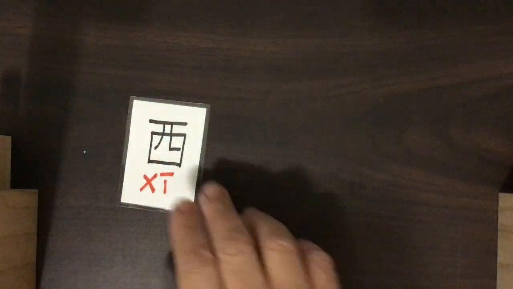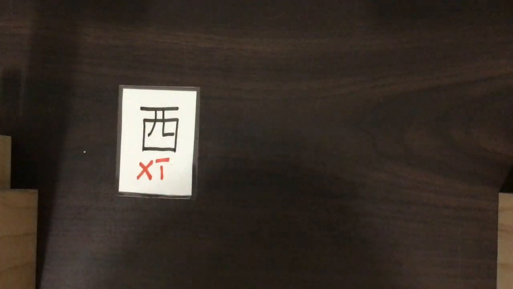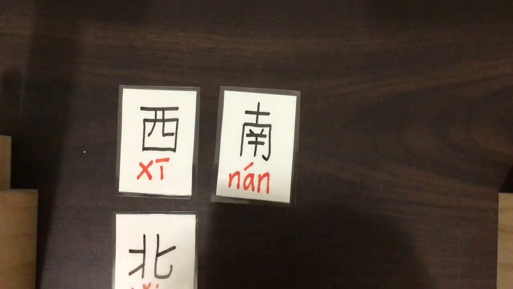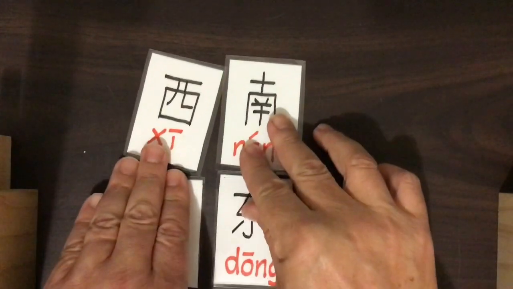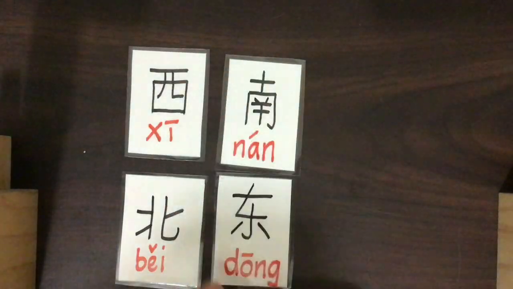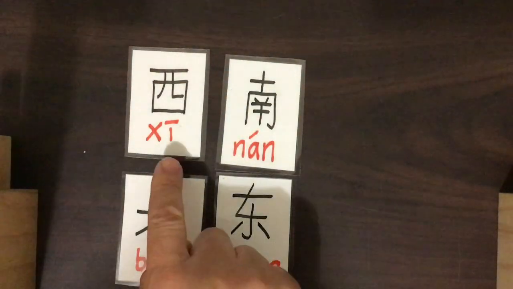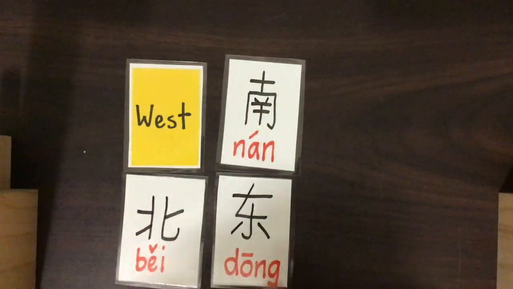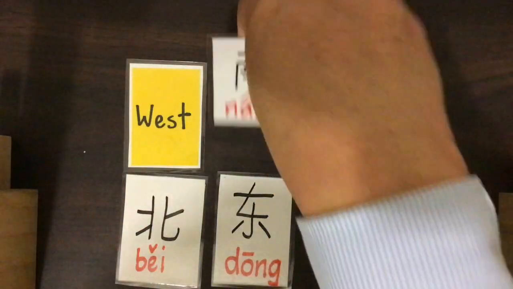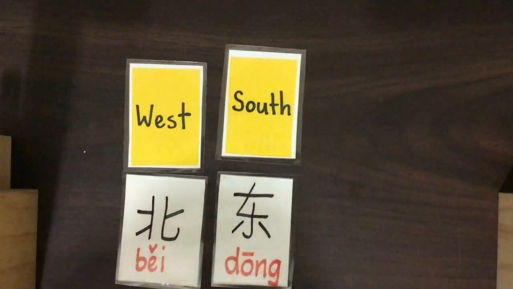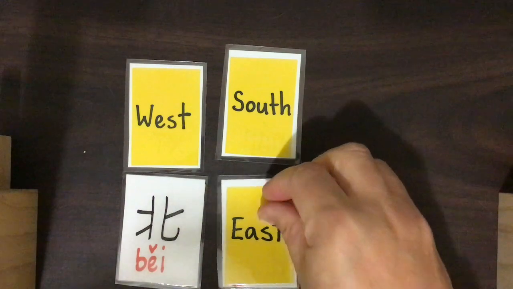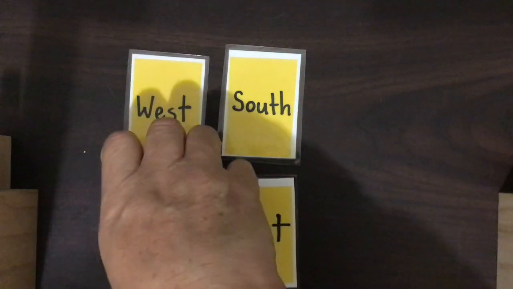You may have seen these before in our classroom. We've got xi, nan, bei, and dong. These are direction words. Xi means west. Nan, south. Dong, east. Bei, north.